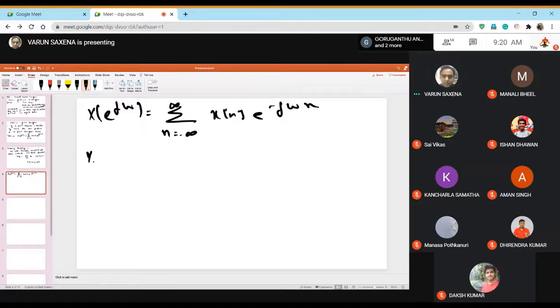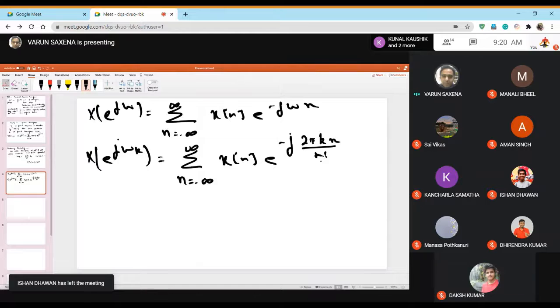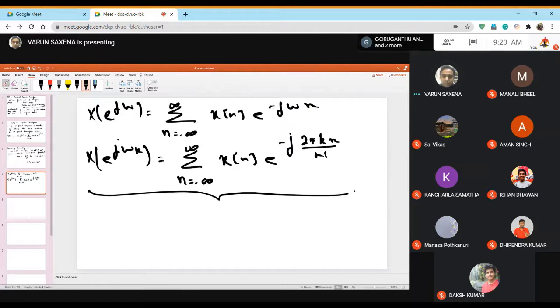Here, instead of omega, if I substitute, it becomes the sum of xn e to the power minus j 2 pi k n by capital N, right?